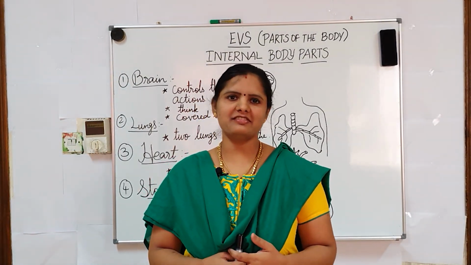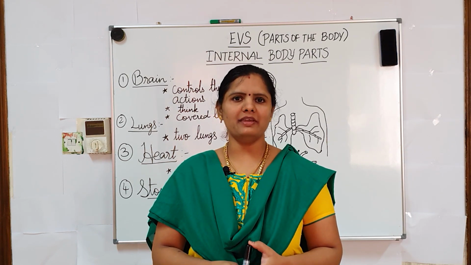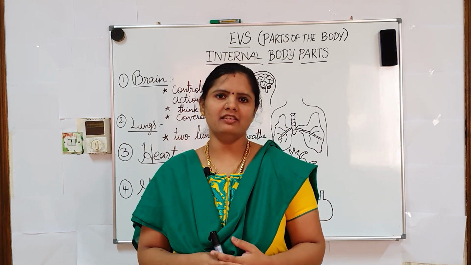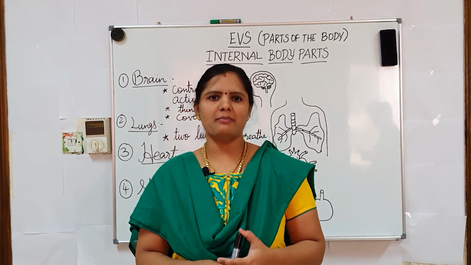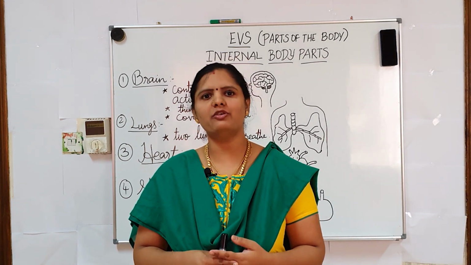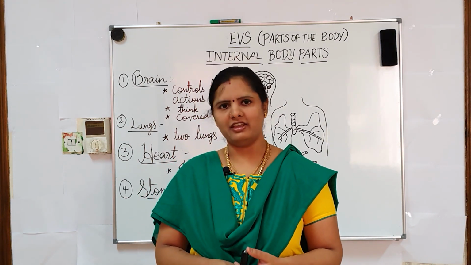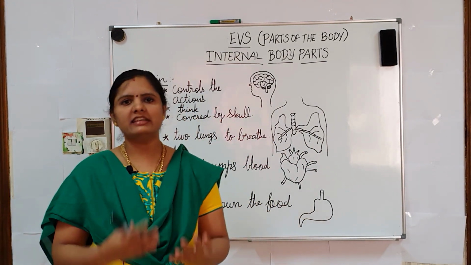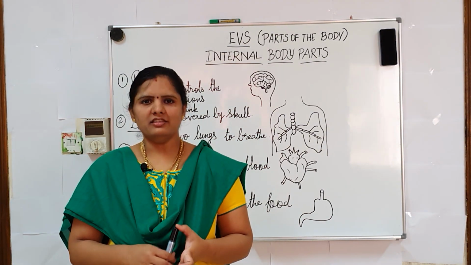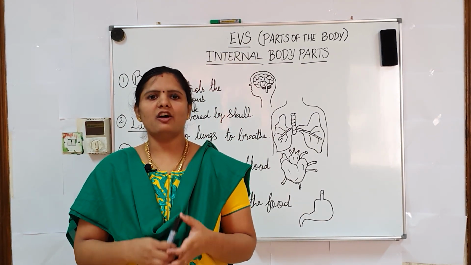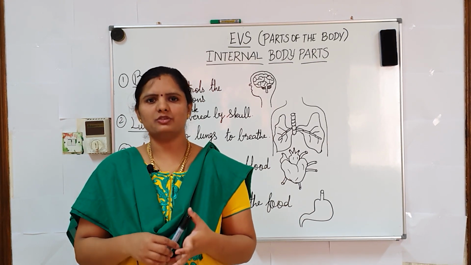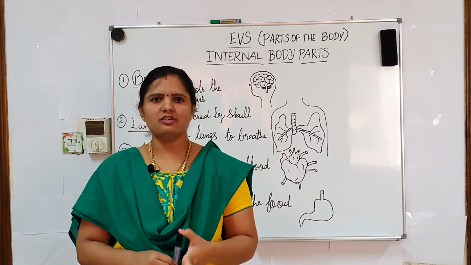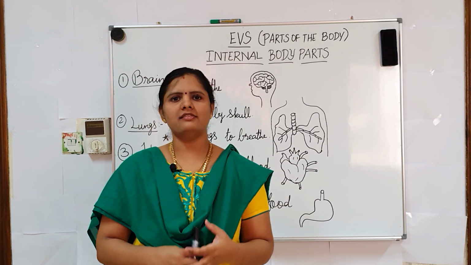Today we are going to discuss a very interesting topic, and also the continuation part, the parts of the body lesson, where we already discussed external organs. Today we are going to discuss internal organs. Before we see it in detail, we must know the definition of internal organs. Internal organs means the organs which we cannot see through our naked eye, which are located in our body. That is called internal organs. Let's look into the topic.